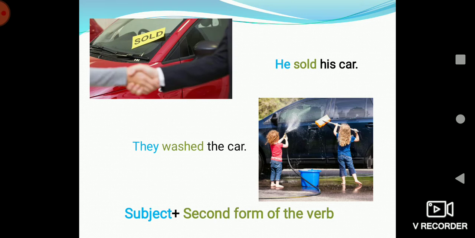Now the form, how we have to use it: the subject plus the second form of the verb. Here in the first sentence, he is the subject and sold is the second form of the verb sell. Similarly, they is the subject and the second form of the verb wash is washed. So we have used, they washed the car.